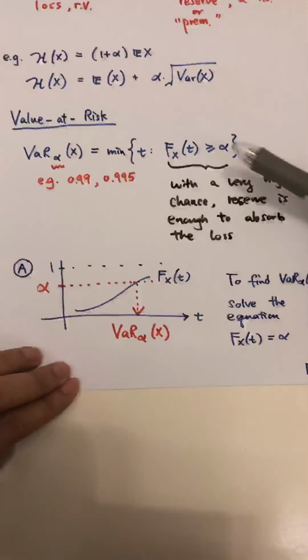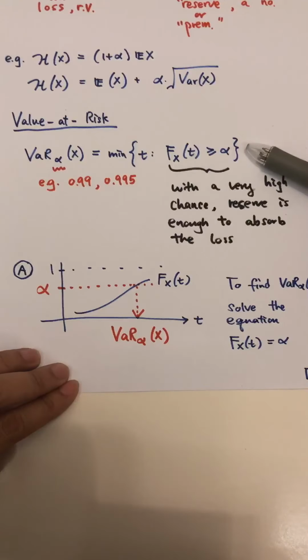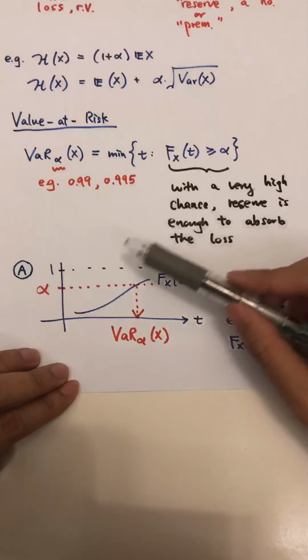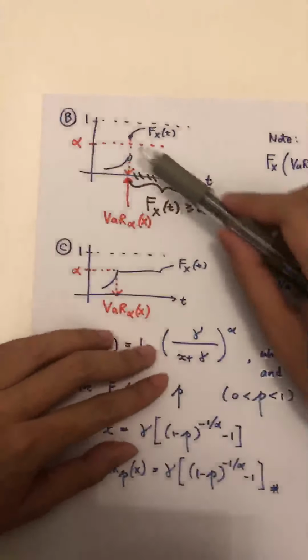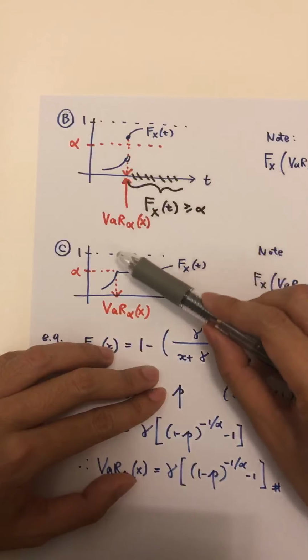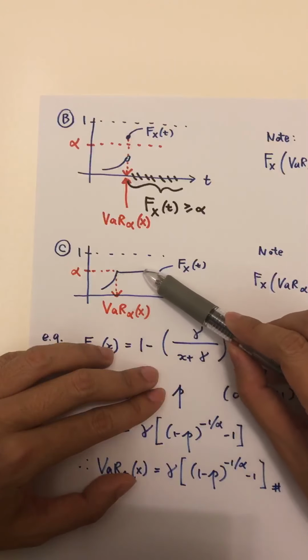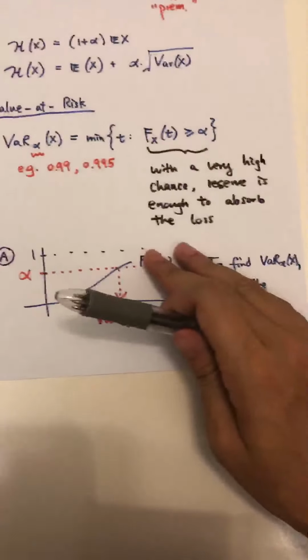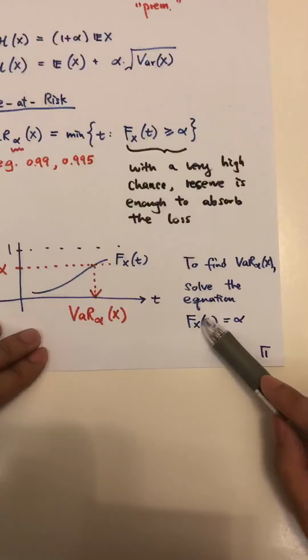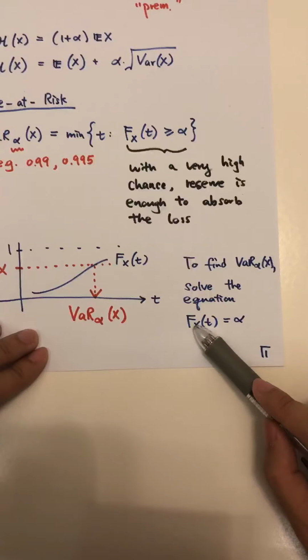Okay, so now let's summarize what we have done. We have defined the value at risk in this way, and then we look at three cases, depending on whether we have one intersection, no intersection, or a horizontal portion of the CDF. In the first case, putting the value at risk back to the CDF equals alpha.